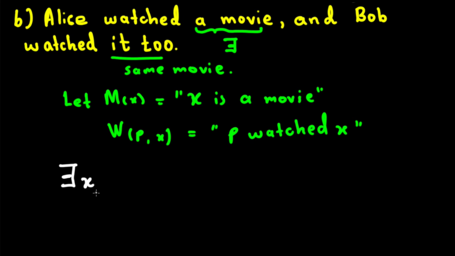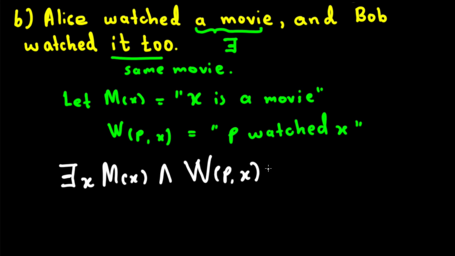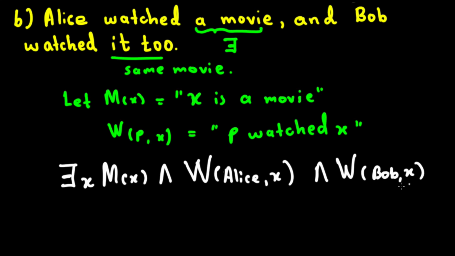And Alice watched it and Bob watched it. So we have to mention m of x because it's a movie, and w of p, x, where p is Alice, Alice watched it, and then Bob watched it, so we put Bob here. Okay, and that's how we express this one.